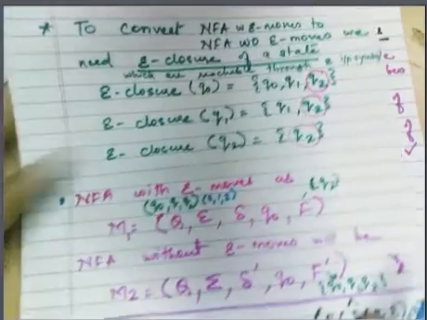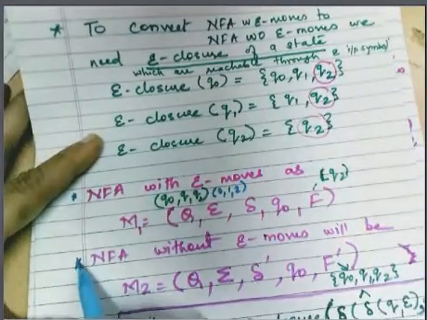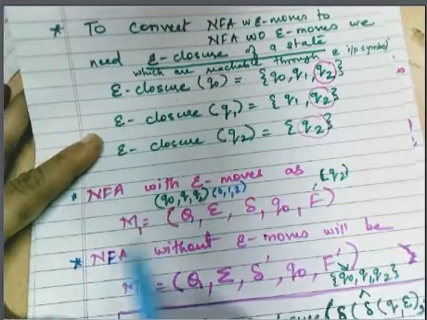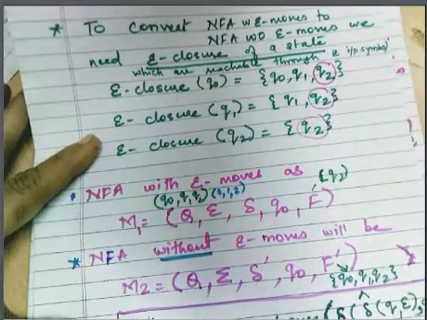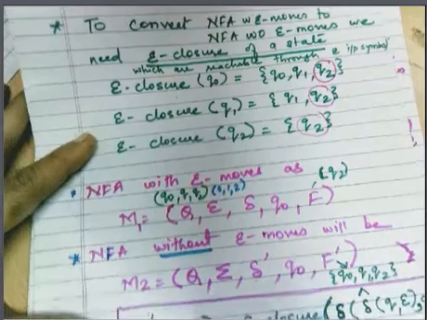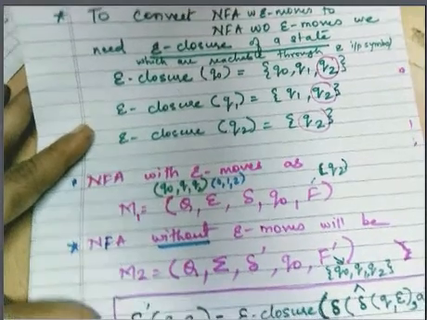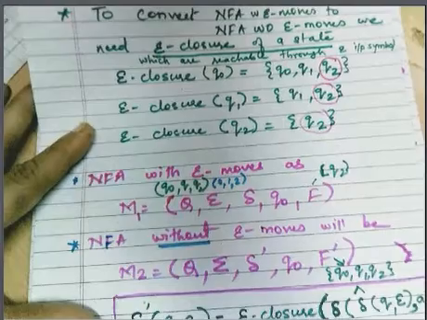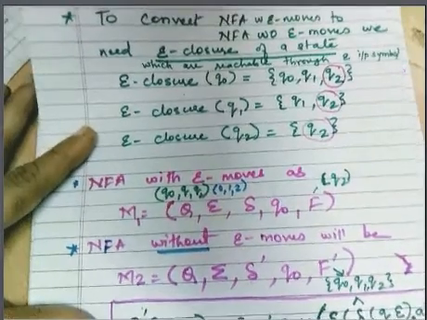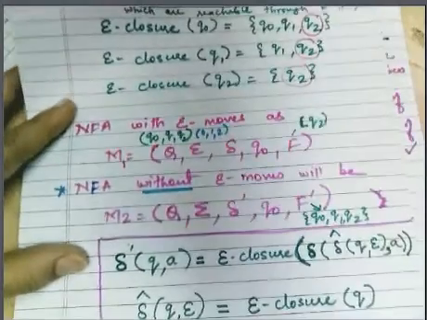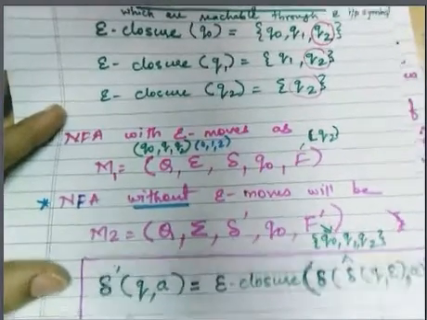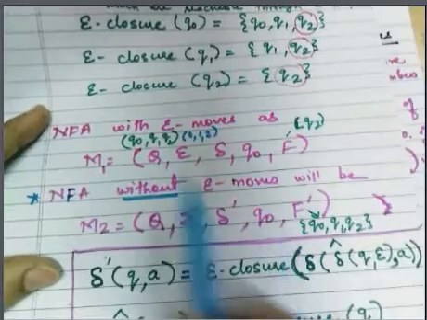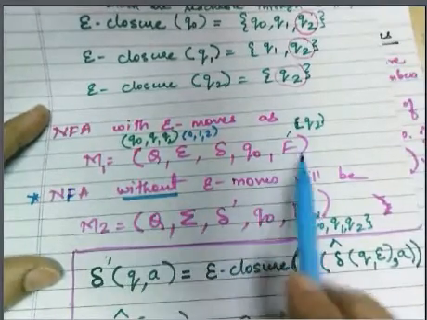Now we are interested in converting NFA with to without epsilon moves, and we will represent it with the help of, suppose, M2 machine. As we have discussed in NFA to DFA conversion, in that case we have seen that some parameters from these five tuples are changing.